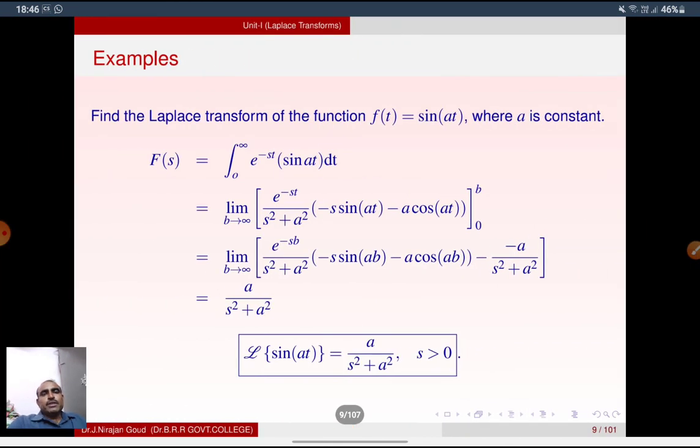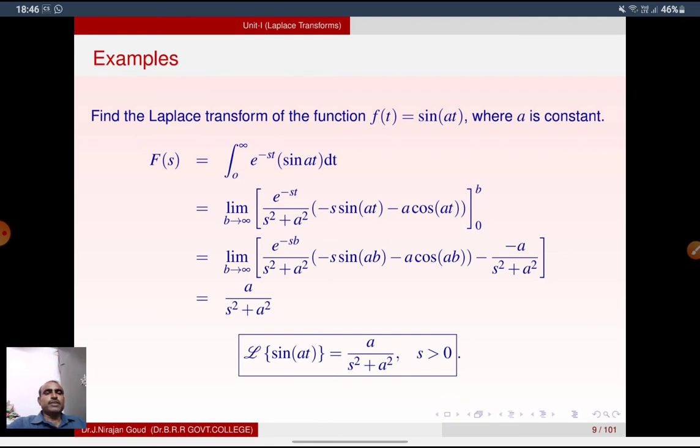See one more example. Find the Laplace transform of the function f of t is equal to sin at, where a is a constant. So that is nothing but the Laplace transform of sin at. By definition, F of s is equal to the integral from 0 to infinity of e power minus st sin at dt. We know the integral of e power ax sin bx is e power ax by a square plus b square into a sin bx minus b cos bx.